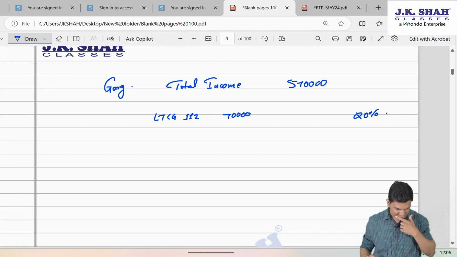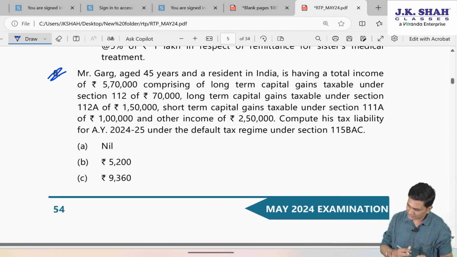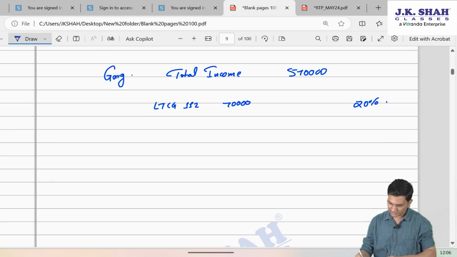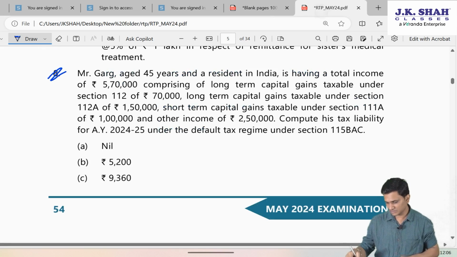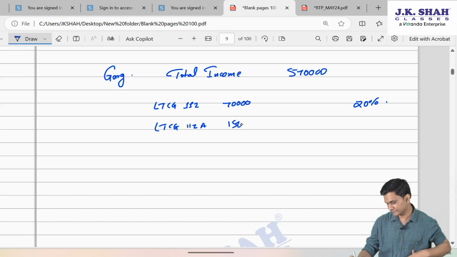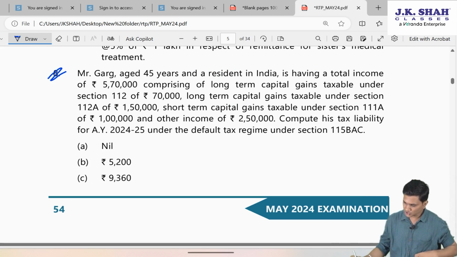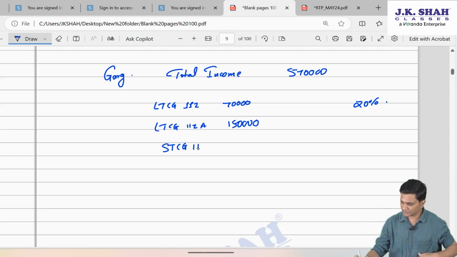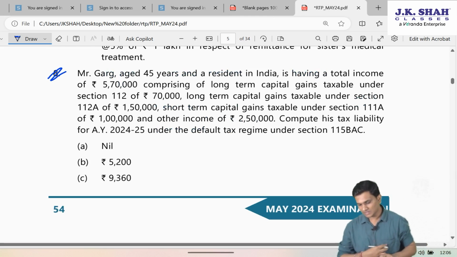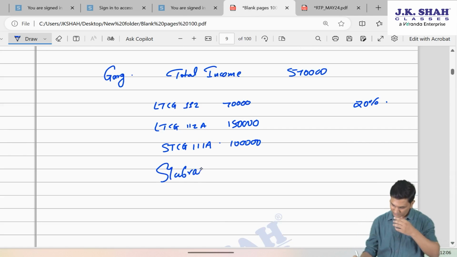Now, next they are saying long-term capital gains taxable under section 112A. Okay, fine. Long-term capital gains 112A, it is 150. Short-term capital gains under 111A, 1 lakh. STCG 111A, 1 lakh. And other income of 2 lakh. So this must be slab rate. 2 lakh 50, sorry.